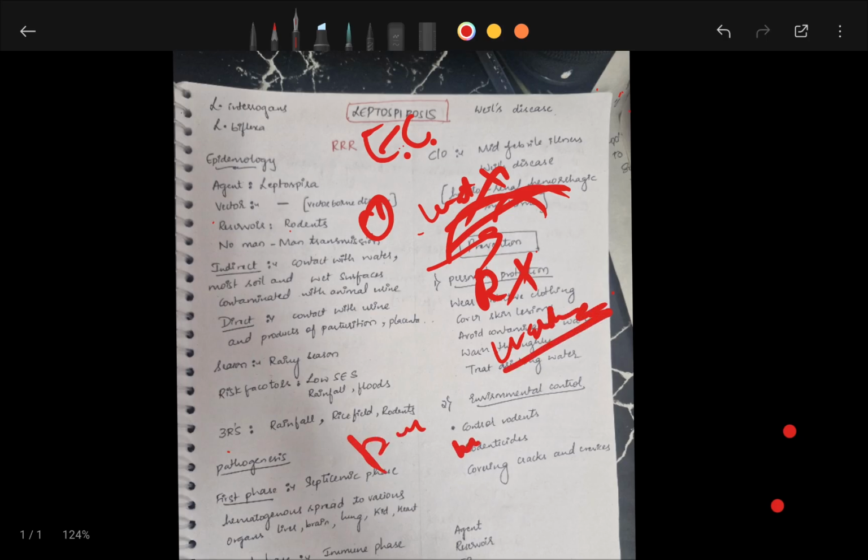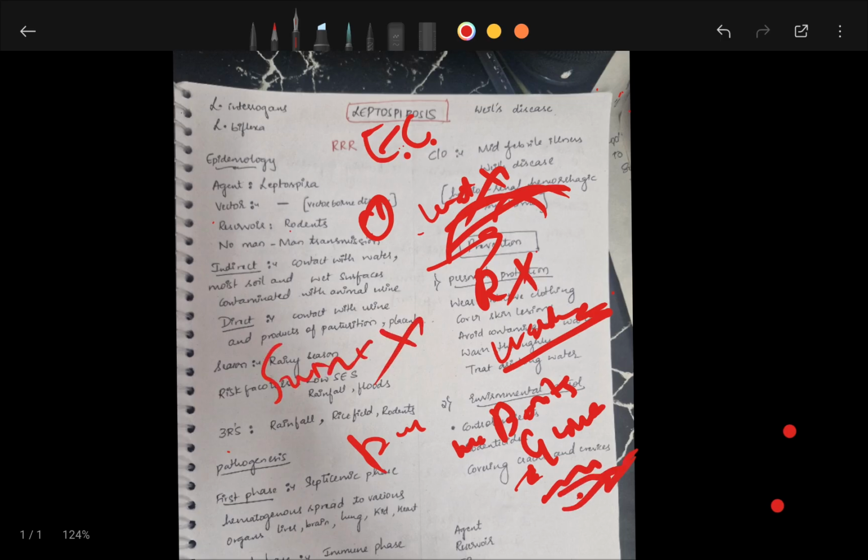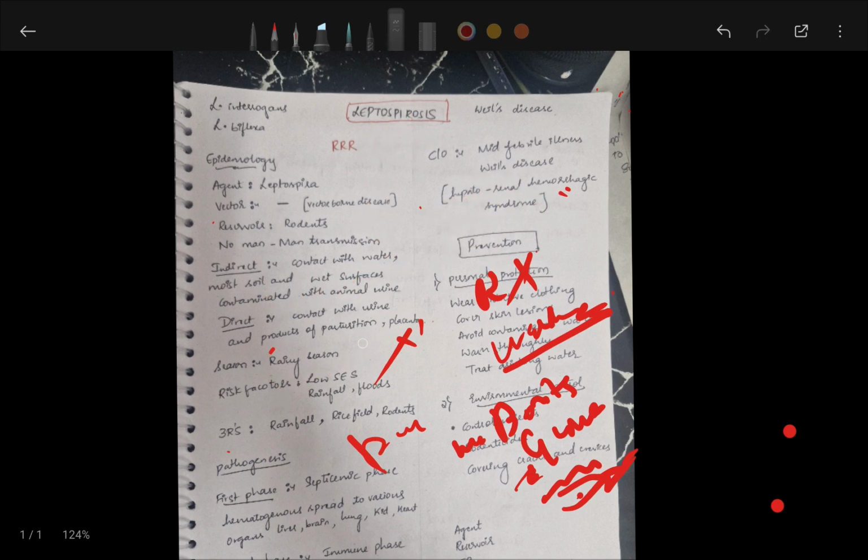Personal protection: wear boots and gloves when wading in water. Avoid swimming in contaminated water. Cover any cuts like abrasions and lacerations. Chemoprophylaxis, again doxycycline. Even for treatment, the drug of choice is doxycycline.